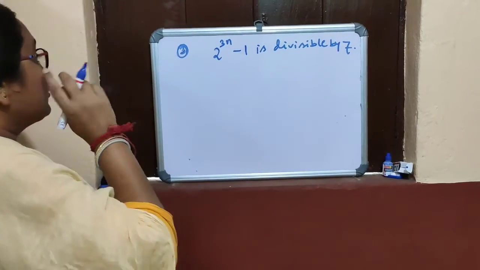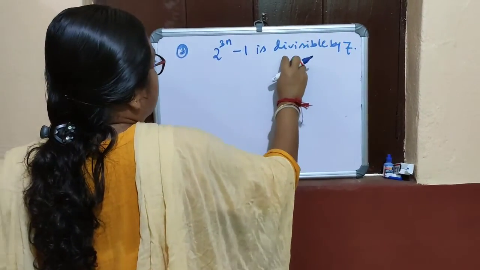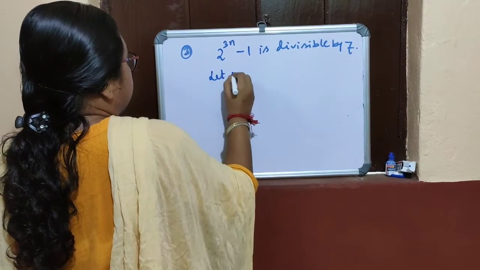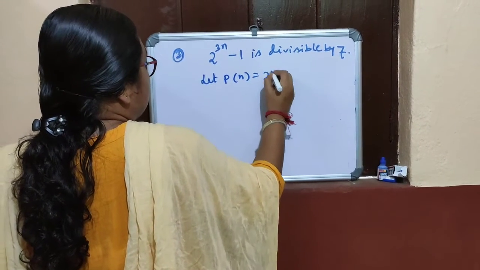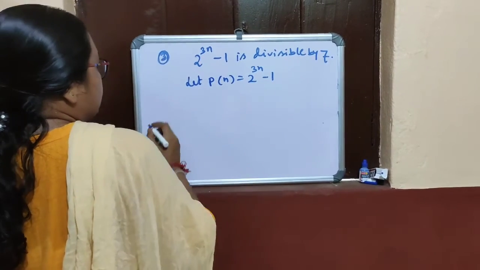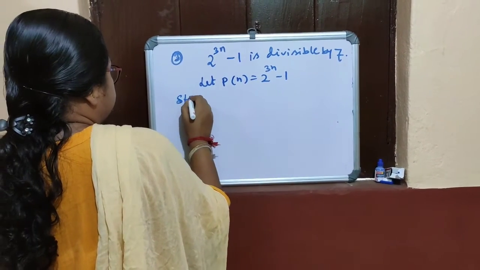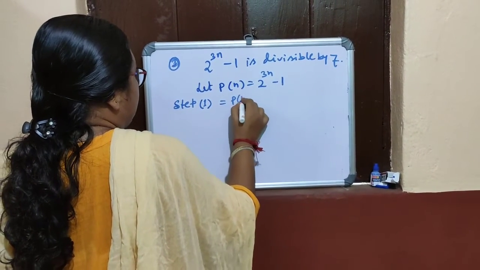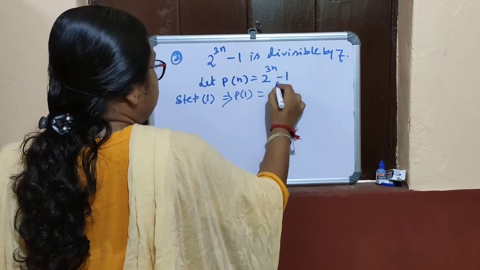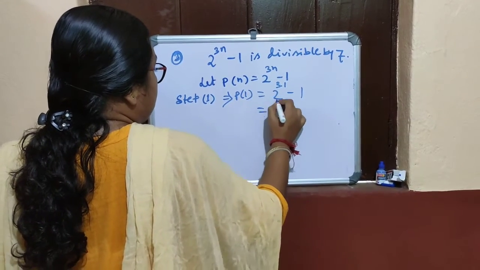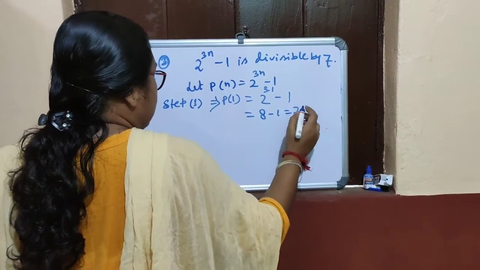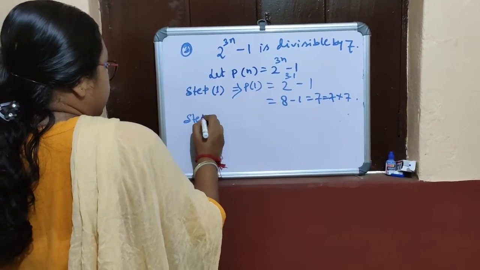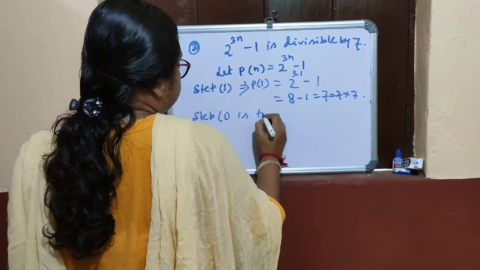Now example number 3: 2 to the power 3n minus 1 is divisible by 7. Okay, now start. Let Pn equal 2 to the power 3n minus 1. Step 1: P1 equals 2 to the power 3 into 1 minus 1. 2 to the power 3 means 8 minus 1, 7. Obviously, 7 is divisible by 7. First step is true.